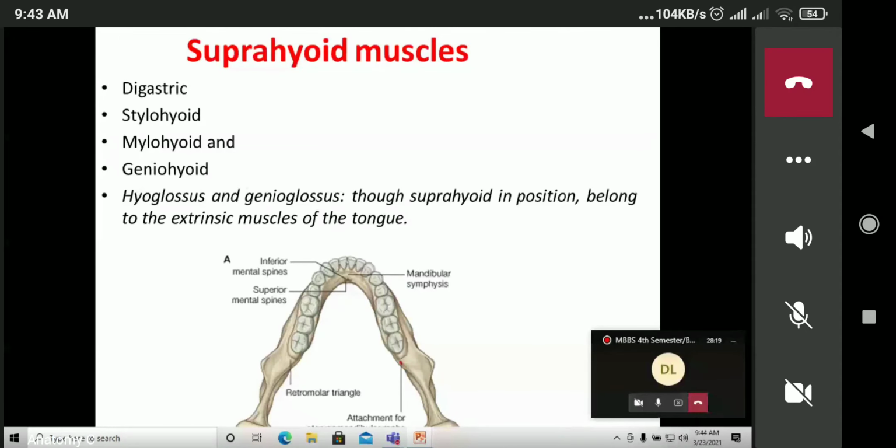Talking about the suprahyoid muscles: geniohyoid muscles, hyoglossus and genioglossus muscles. Though suprahyoid in position, these muscles belong to the extrinsic muscles of the tongue. Glossus means tongue. So hyoglossus and the genioglossus are the extrinsic muscles of the tongue.